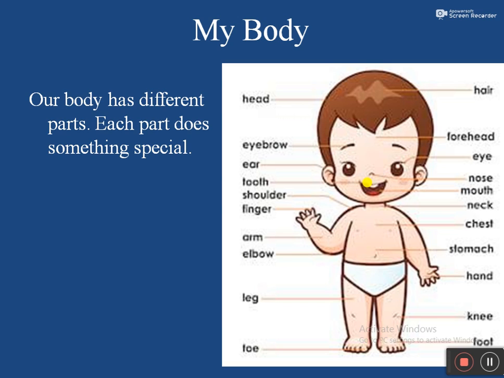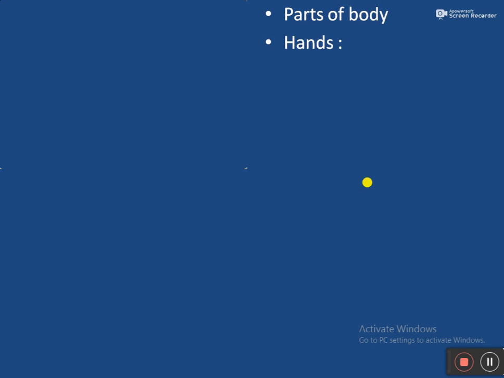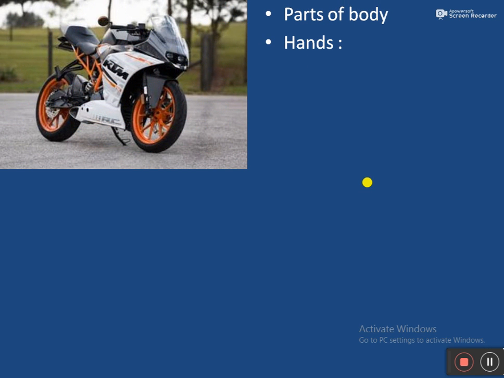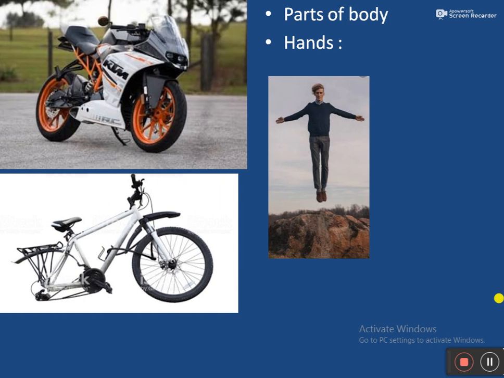Our human body is similar to a machine. Now I will give you an example. For example, a bike. Look at the picture, students. In this picture it has all parts. See the next bicycle picture. Here in this picture the bicycle has no wheel. If we remove any part of a machine, will it work properly? No, it will not work properly.